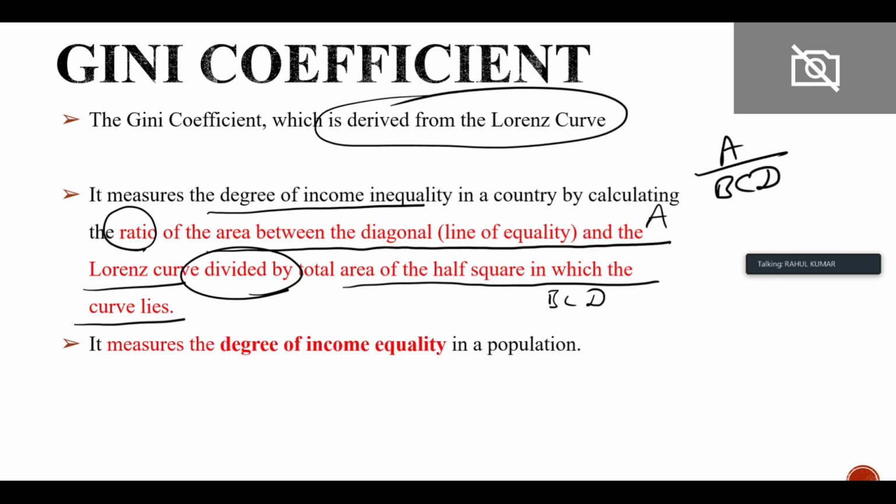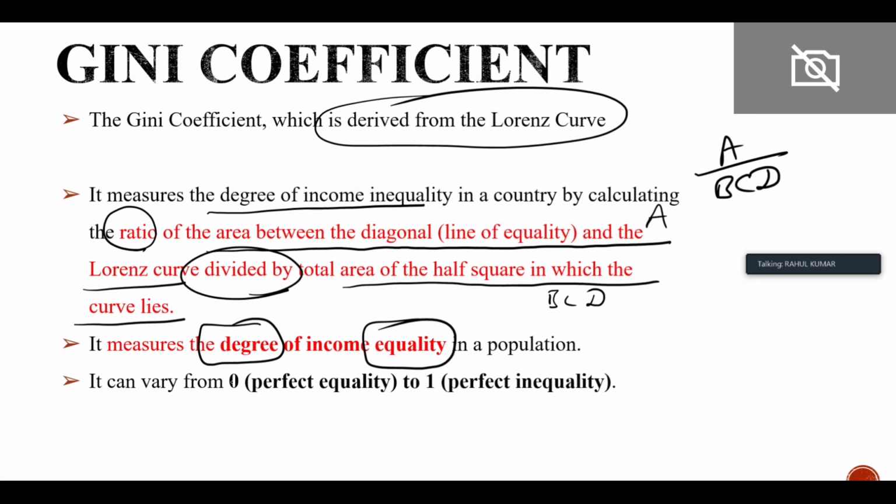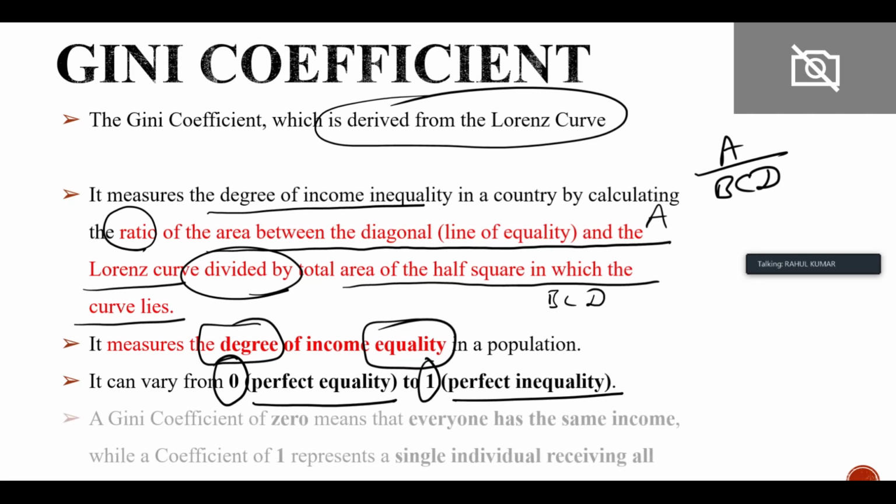It measures the degree of income inequality. So it gives a numerical figure to the inequality. It can vary from 0. So if 0, इसका मतलब perfect equality. If it is 1, that means it is perfectly unequal. So 0 means everyone is having the same income in the country, and 1 means everyone is having unequal income in the country. A Gini coefficient of 0 means that everyone has the same income, while the coefficient of 1 represents a single individual receiving all the income.